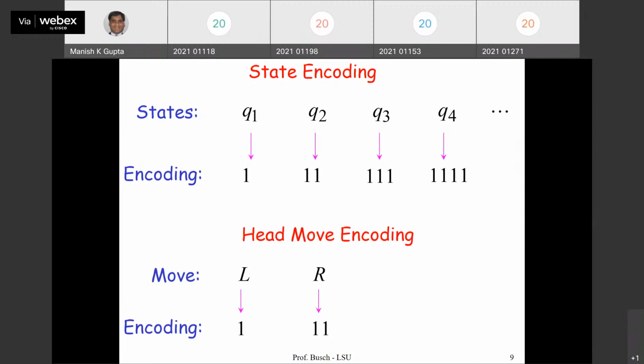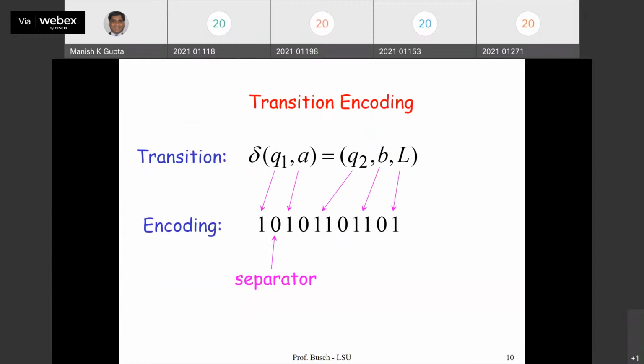So you can immediately notice that everything we are encoding as ones, right? So somehow we should distinguish where the head is starting, where the state is starting, where the alphabet symbol starts. So we need some sort of separator in between, right? For that separator, we will use 0. So for example, in this transition encoding, the state is Q1, which is 1, separator 0. Next, alphabet symbol A, which is 1. Next state 11.